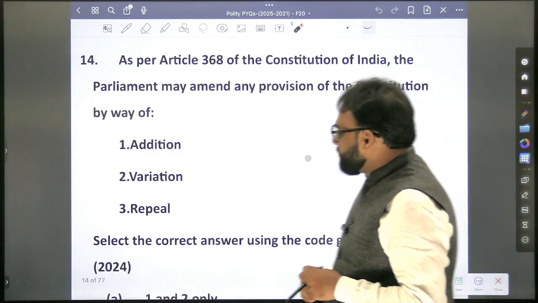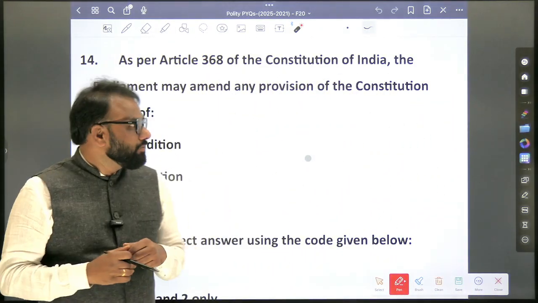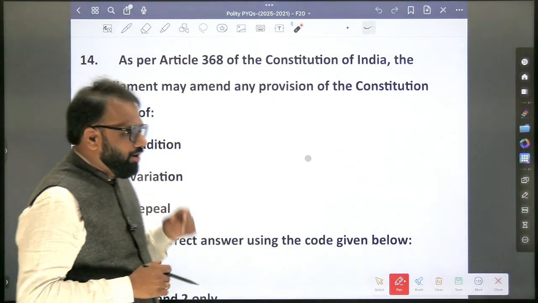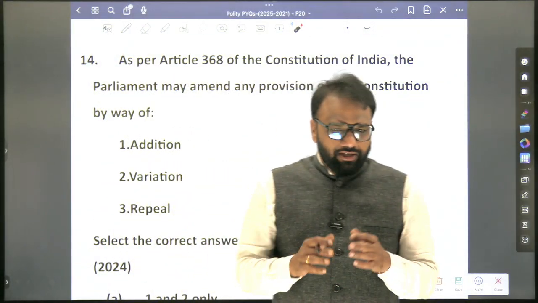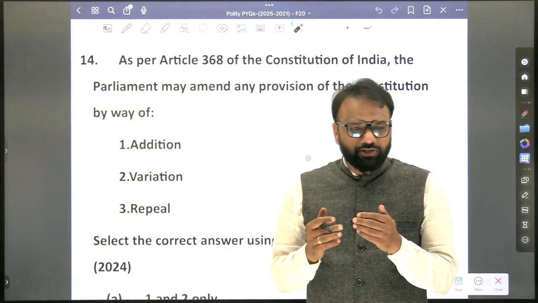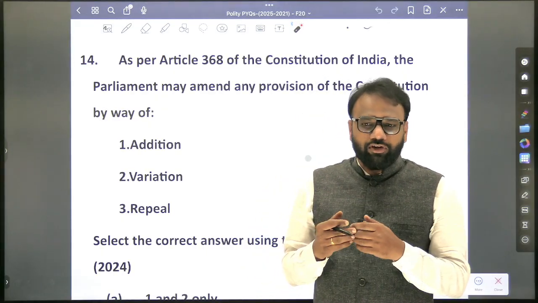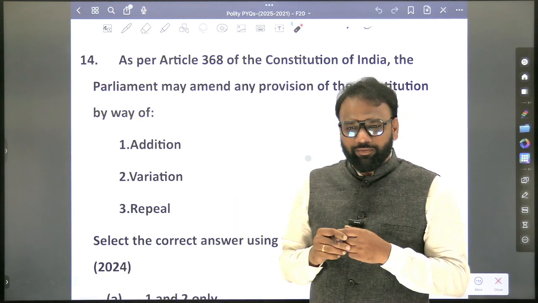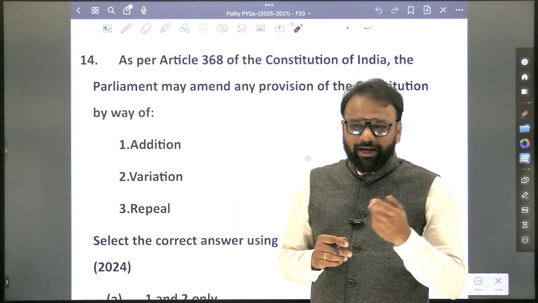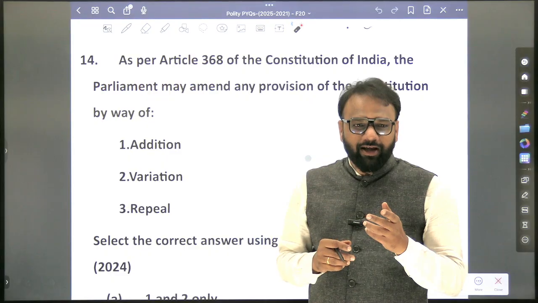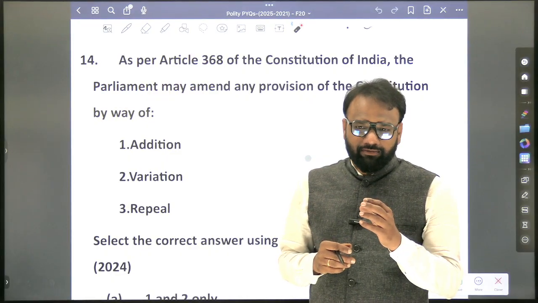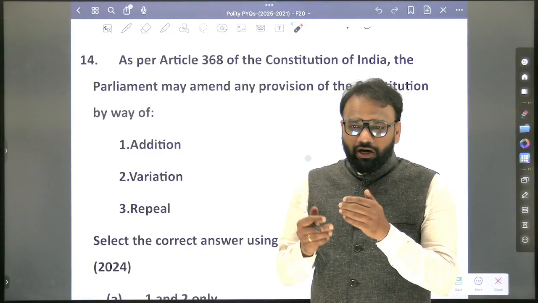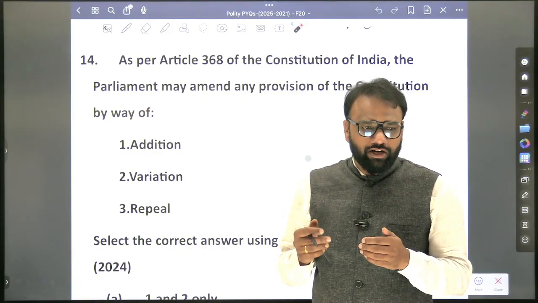As per Article 368 of the Constitution of India, the Parliament may amend any provision of the Constitution by way of. See here, amendment related questions appeared in 2025 and also in 2024, but the nature has changed. In 2025, in the previous discussion, what did we see? What all things can be amended, and what kind of amendment is required? Whether a special majority of the Parliament and also consent of half of the states is required, those kinds of questions were there.